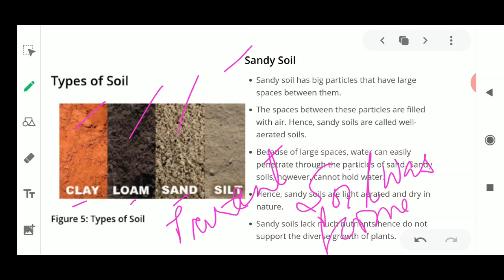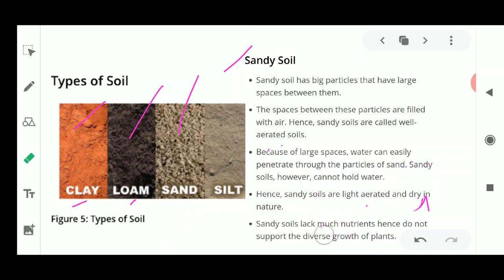Now this soil is formed because of its parent rock. Whenever the rock contains silica in large amounts, and silica is an element which is obtained naturally, then the soil which will be formed after the weathering of that silica parent rock will be the sandy soil.